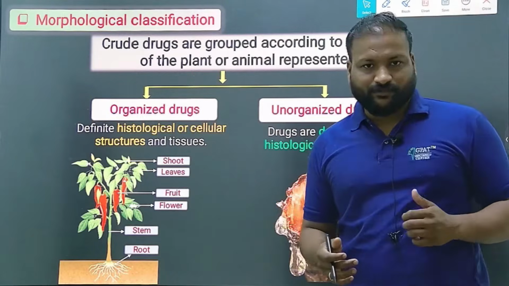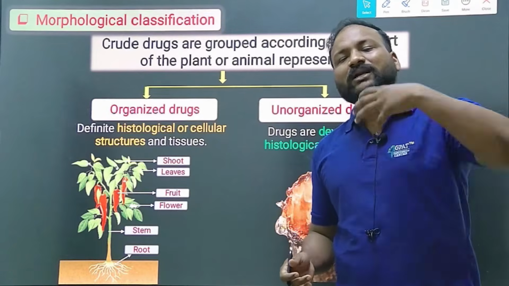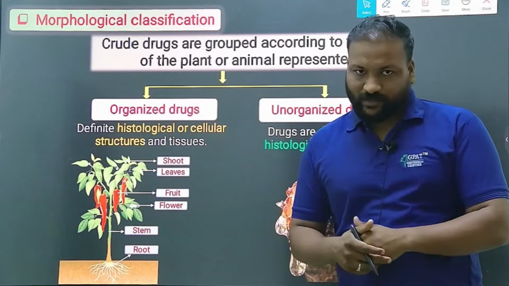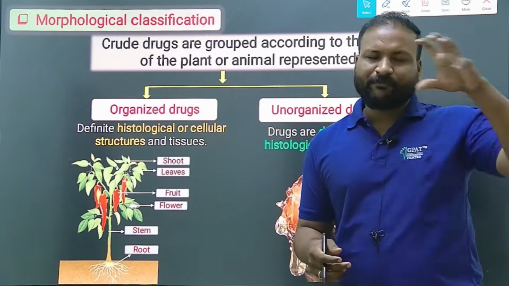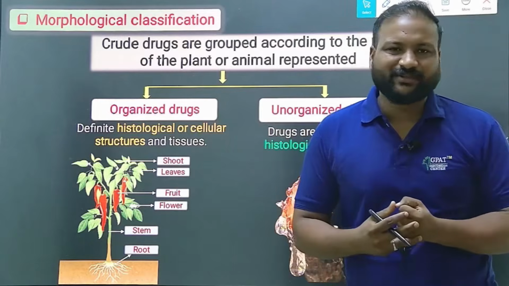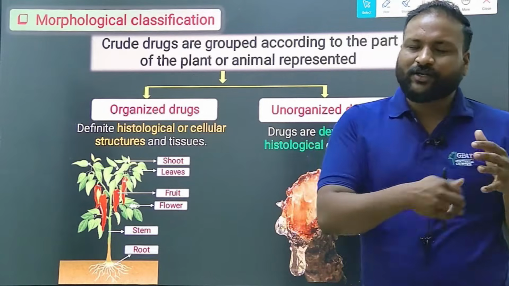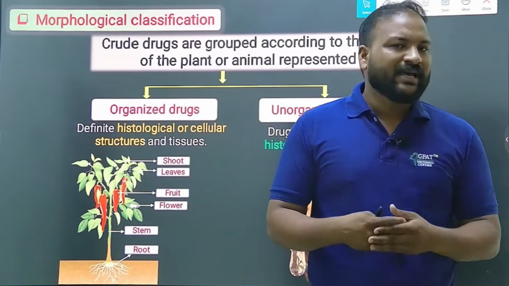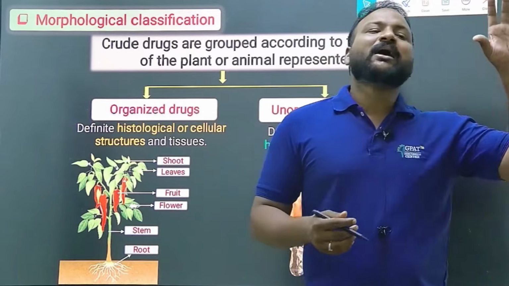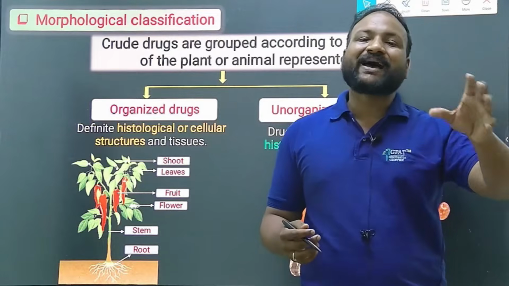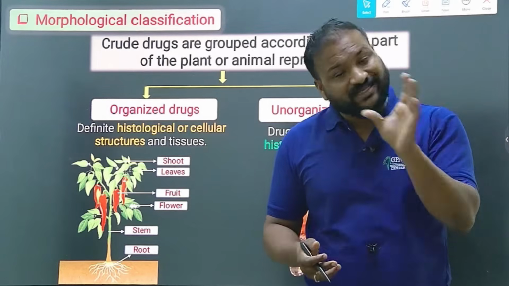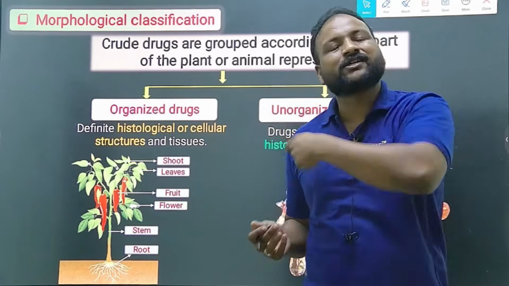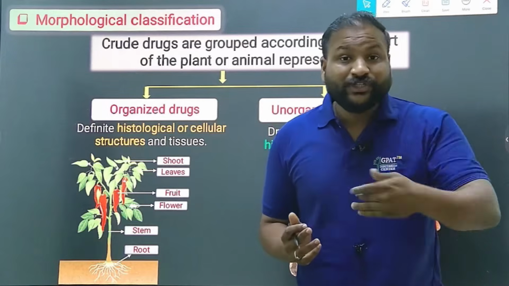Next is the morphological classification, which means morphology is nothing but external features. Okay. If you want to prepare a dosage form by means of the leaf, because you depend on one type of extraction method, in order to bring out the active constituents, you rely on the maceration process. Let me tell you an example. For the maceration technique, the leaves, or thin-textured plant parts, are more suitable. In such times, you need to rely on leaf.